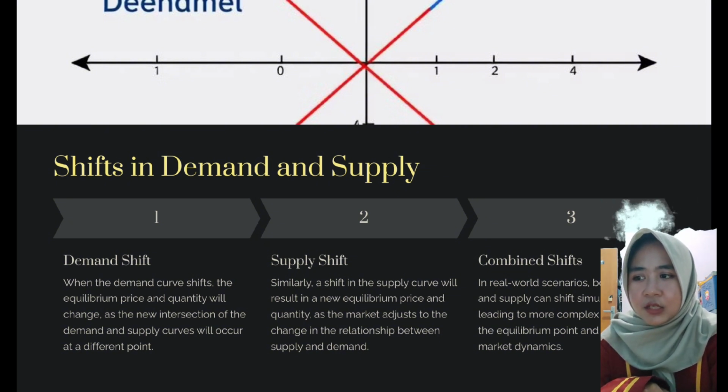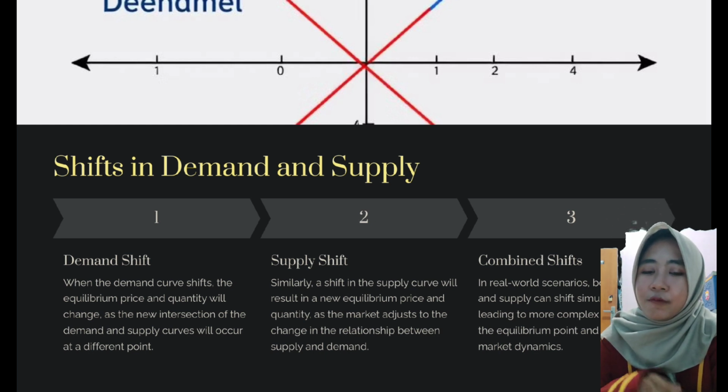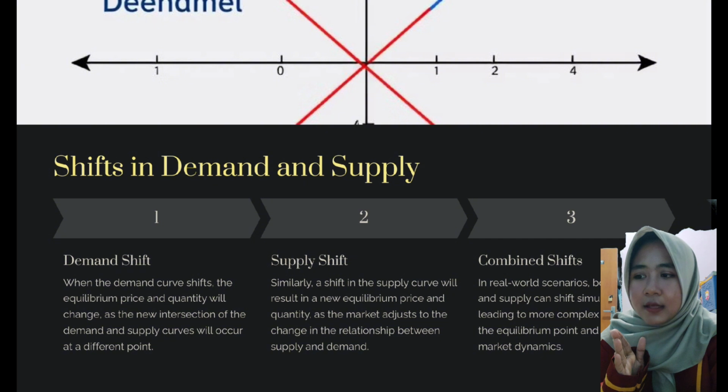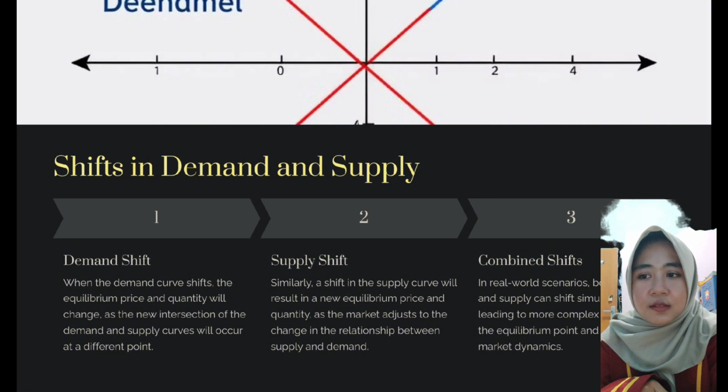Similarly, a shift in the supply curve will result in a new equilibrium price and quantity as the market adjusts to the change in the relationship between supply and demand. 3. Combined shifts. In real-world scenarios, both demand and supply can shift simultaneously, leading to more complex changes in the equilibrium point and the overall market dynamics.